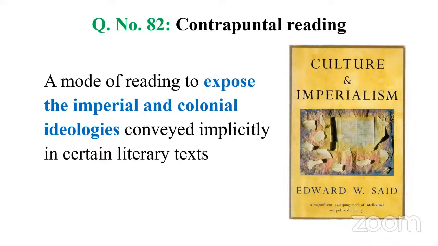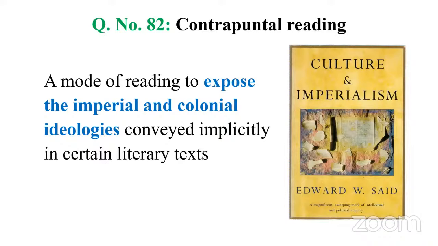For example, when we read Dickens' Great Expectations, it seems like a normal story. But when we read with this methodology, contrapuntal reading, we can identify there is a mention of Australia, a penal colony. For instance, in Great Expectations, we have a character called Abel Magwitch, a convict, who is sent to the penal colony, Australia.